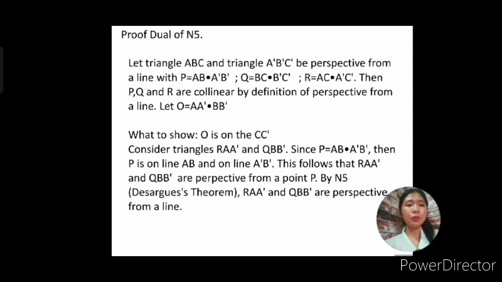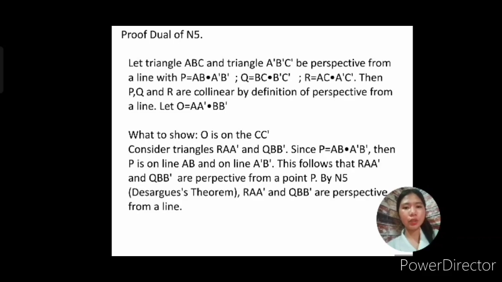Our goal here is to prove that two triangles which are perspective from a line are also perspective from a point. Let point O be the intersection of AA prime and BB prime. Our goal is to show that O should be on line CC prime. If we prove that O is on CC prime, then the triangles are perspective from point O.